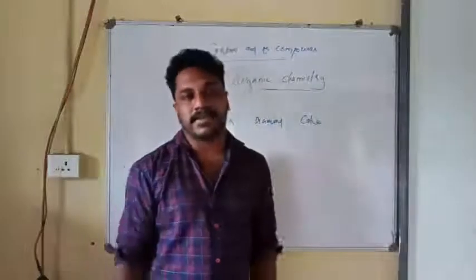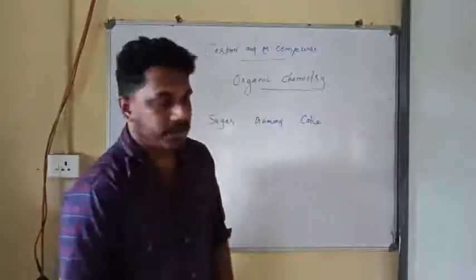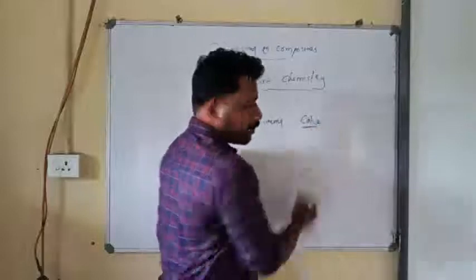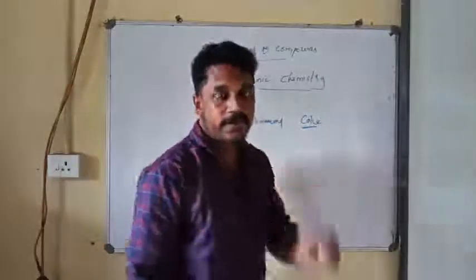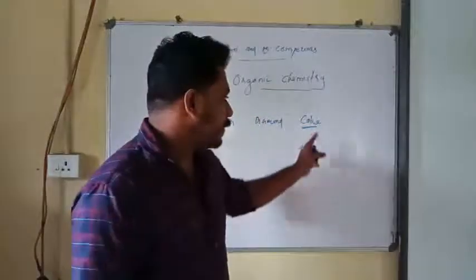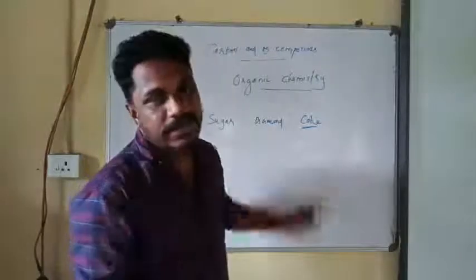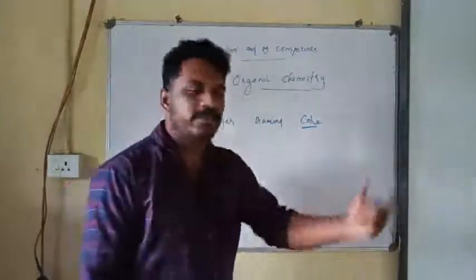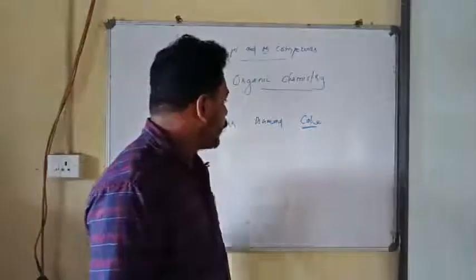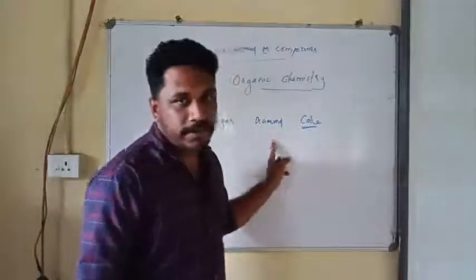All these substances consist of carbon, and please understand, coke is almost a pure form of carbon. It's a black color rock-like material. Diamond is also formed of carbon, right?